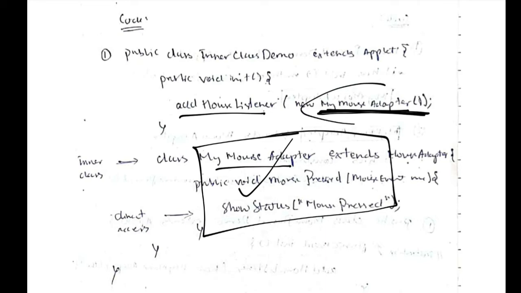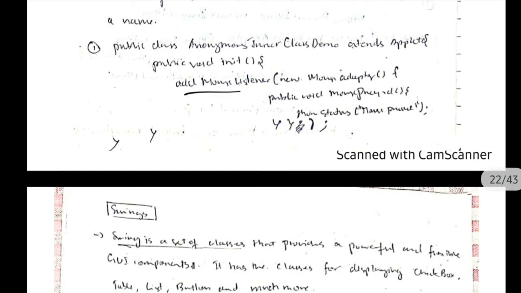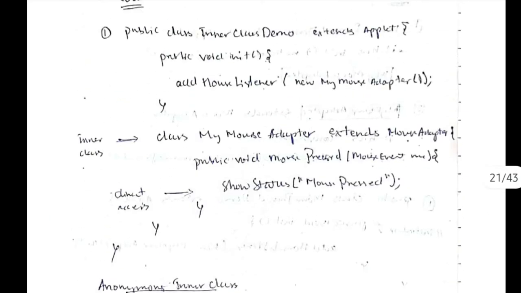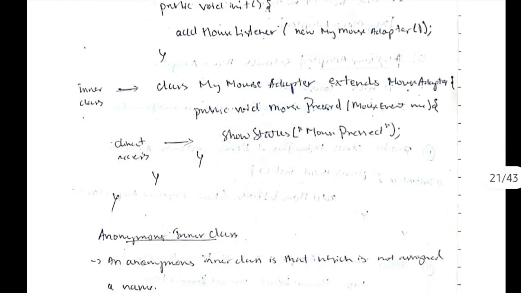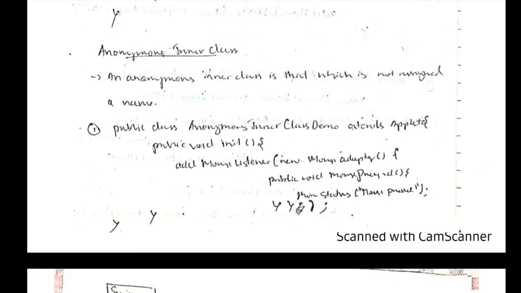Whereas what we are doing in this place is we are writing this code in the place of this only. Okay, without mentioning the class name. See here, add mouse listener is the same function which is here. See, this is the add mouse listener, and here only we are writing the code. Okay, and we are not mentioning the class name, but we are defining what the function should perform. Used when there are a lot of classes and the code is large, we can use anonymous inner class to save the code writing time.